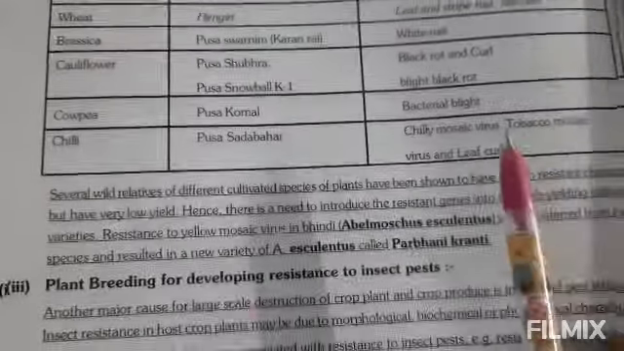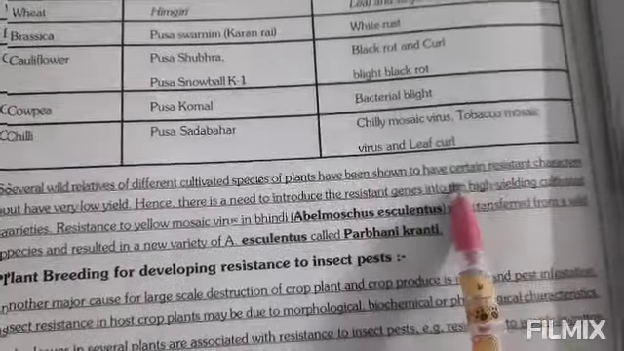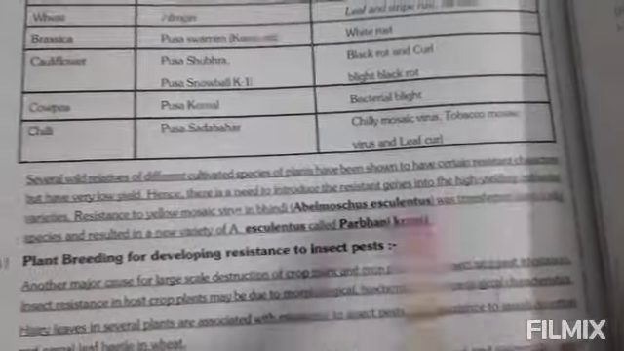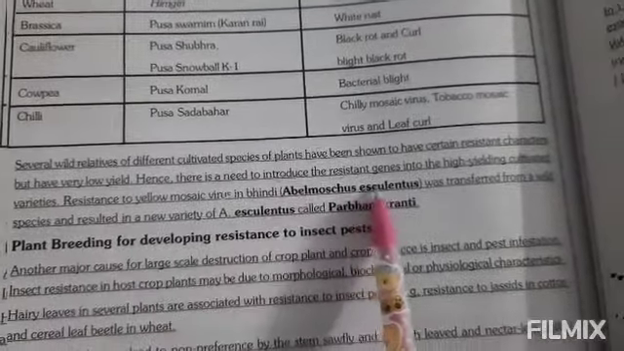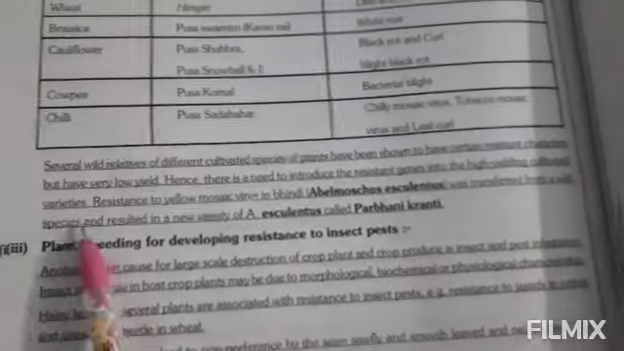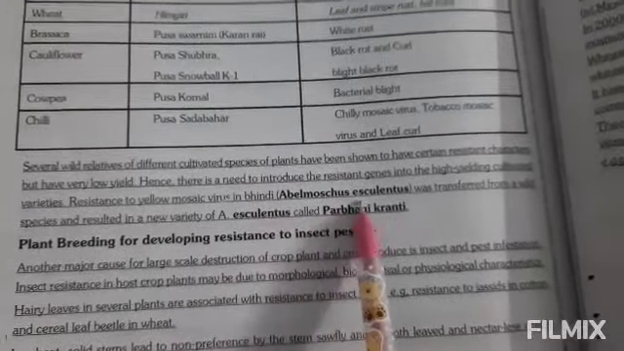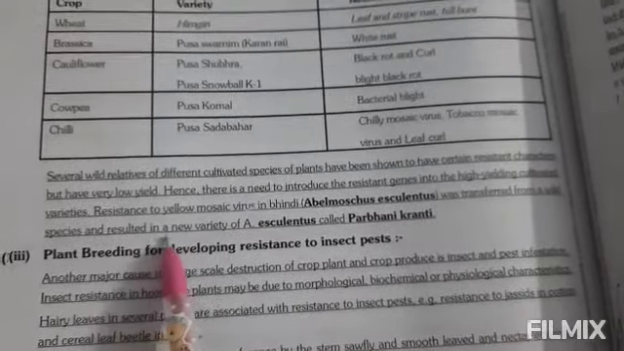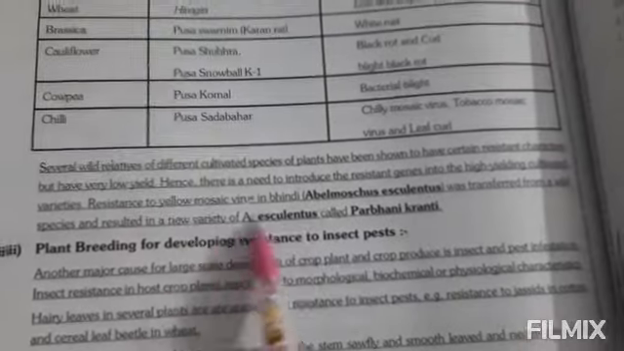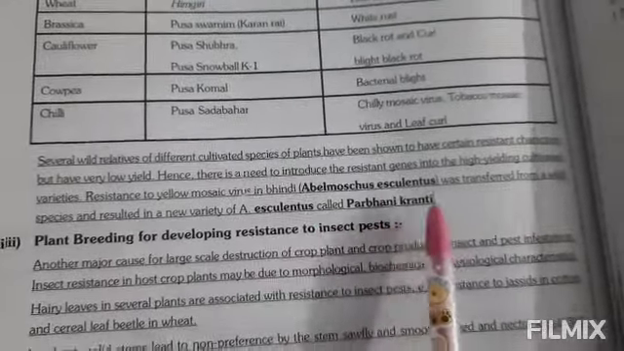And next, several wild relatives of different cultivated species of plants have been shown to have certain resistant characters but have very low yield. Hence, there is a need to introduce the resistance gene into high-yielding cultivated varieties. Resistance to yellow mosaic virus in Bhindi, that is Abelmoschus esculentus, was transferred from a wild species and resulted in a new variety of Abelmoschus esculentus called Parbhani Kranti.